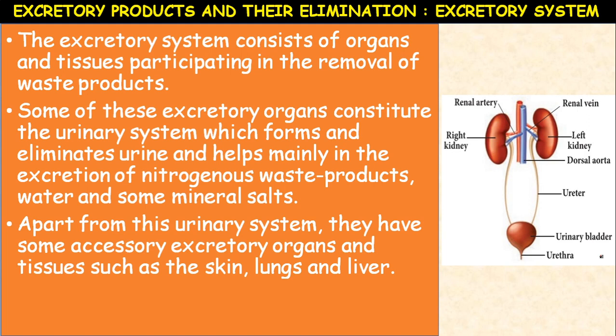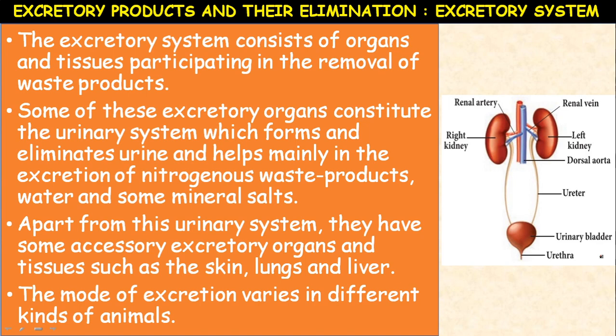Okay, depending upon the habitat in which they live, depending upon the metabolism and the production of metabolites, the excretory system and the organ involved in it, the process of excretion varies from organism to organism. Okay, so here the kidneys, excretory system, a pair of kidneys, ureters and urinary bladder together form the excretory system. The mode of excretion varies in different kinds of animals.